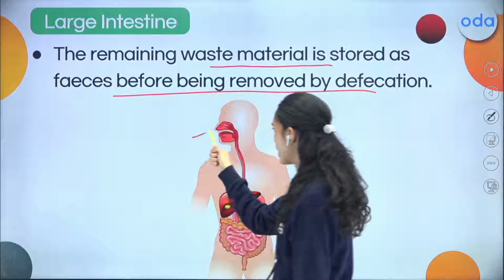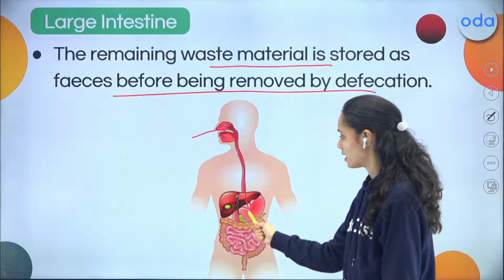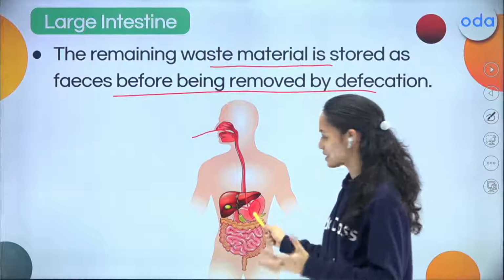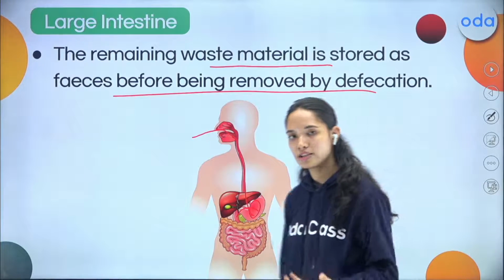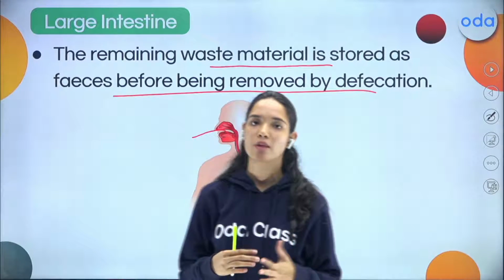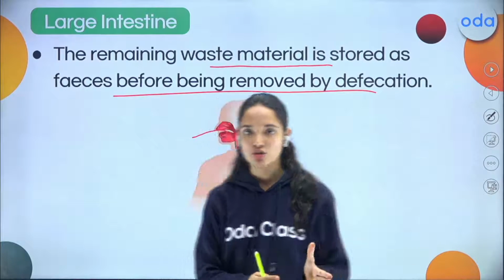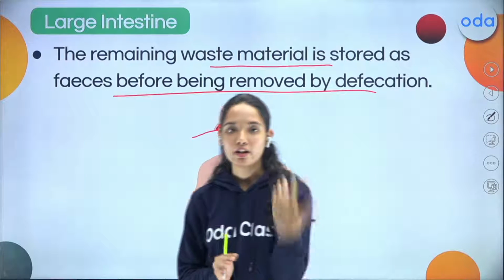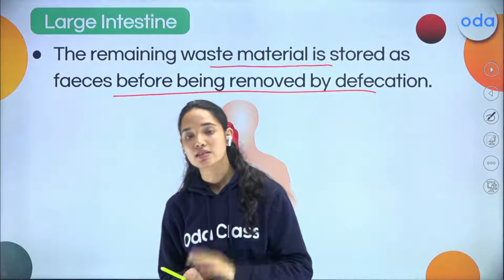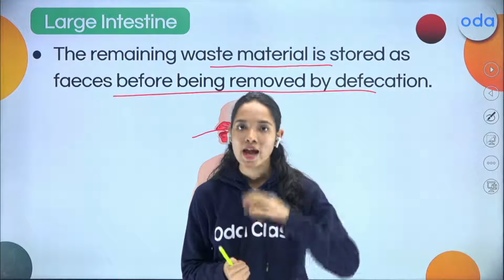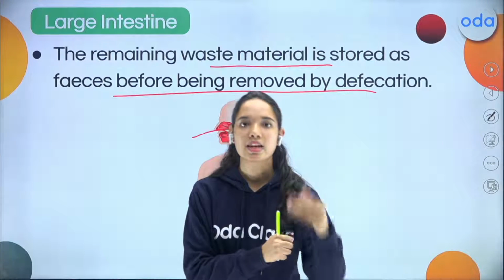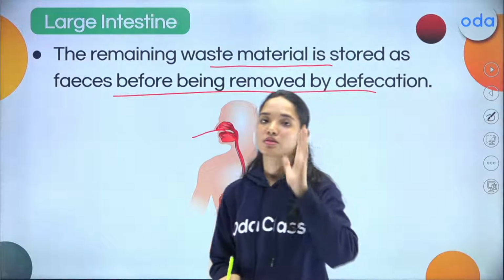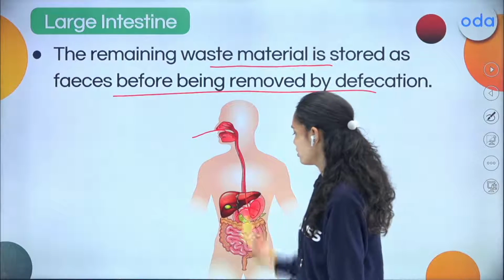So we started with the mouth, right? It entered the stomach via the esophagus, where partial breakdown of food takes place, that is chyme. Now this enters the small intestine, where complete digestion happens with the help of bile and pancreatic juice, and the small intestine absorbs the nutrients, and now the undigested food is sent to the large intestine. Now this large intestine absorbs the salt and water from it, and the remaining thing is stored as feces, and then it is removed out of the body. So this is your complete process of digestion, from mouth to anus.